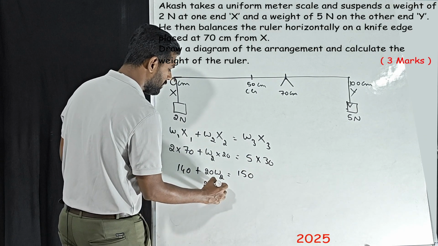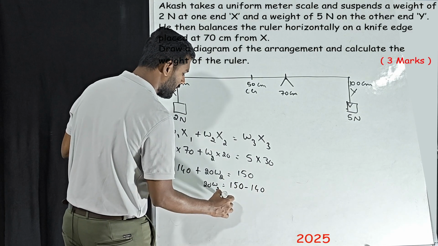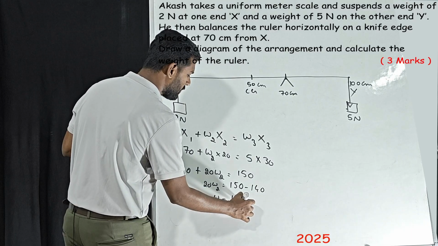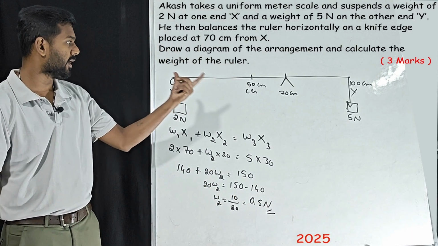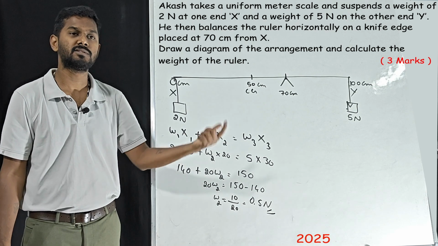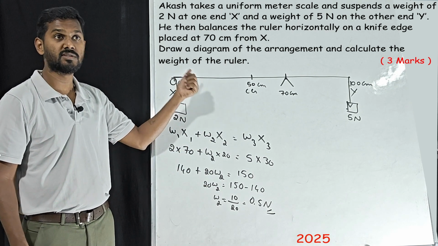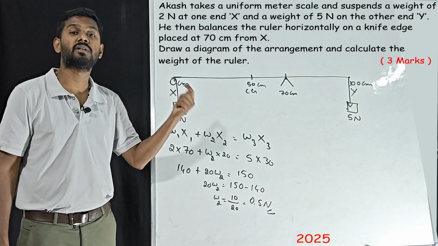So 20 W2 is equal to 150 minus 140, that will be W2 is equal to 10 by 20, that is 0.5 Newton. So what is the weight of this complete scale? That is 0.5 Newton. See, the diagram we have written this one. This is not given in the question. They ask us to write. So this question is for 3 marks.